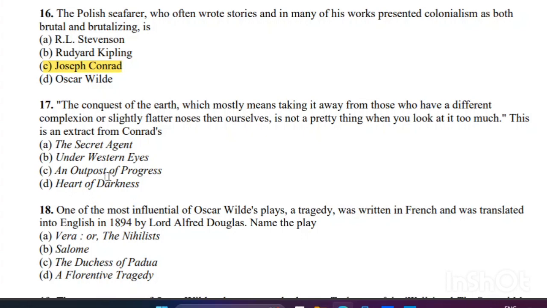This is an extract from Conrad's. So this is a statement or extract from which book or which work? So the right answer is D, Heart of Darkness. It's taken from Heart of Darkness.